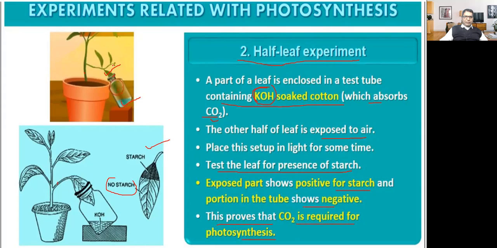In the environment, there is carbon dioxide, but inside this, there is no carbon dioxide. Whatever carbon dioxide was there, it was absorbed by KOH. So no carbon dioxide, no starch. In the first experiment, we showed that if the area is covered variegatedly, light is required. Here it shows that carbon dioxide is required for photosynthesis.